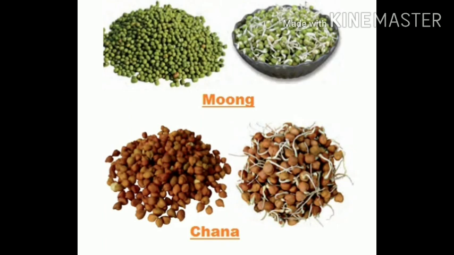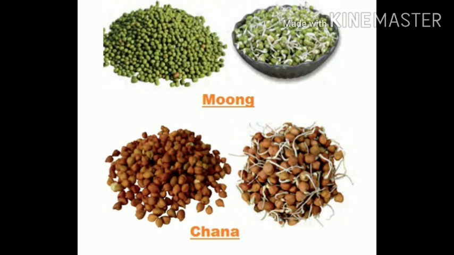In this picture, you can see the sprouted moong and sprouted chana. What is sprouted? What does the sprout mean? When a white structure has grown out of the seed, they are called sprouted seeds. Here you can see the sprouts of two grains. But do you know how to make the sprouts?